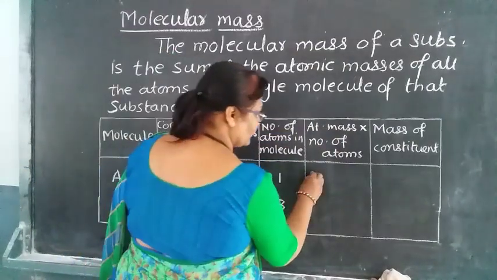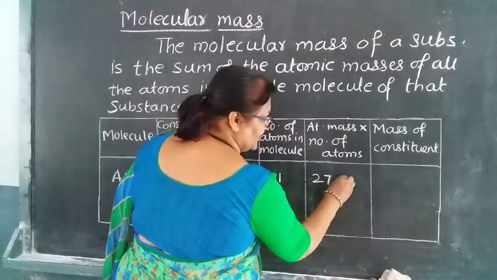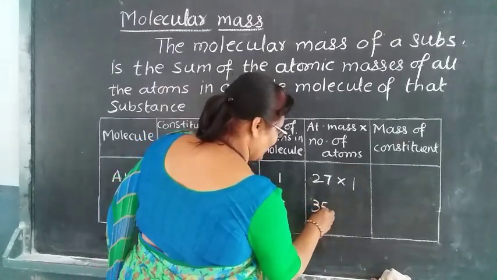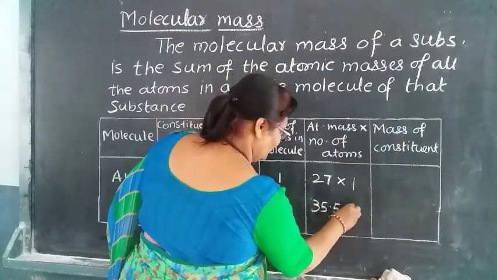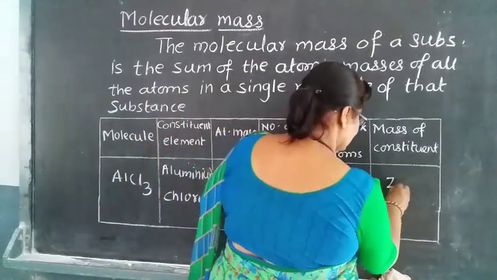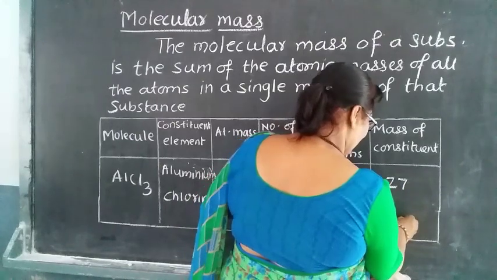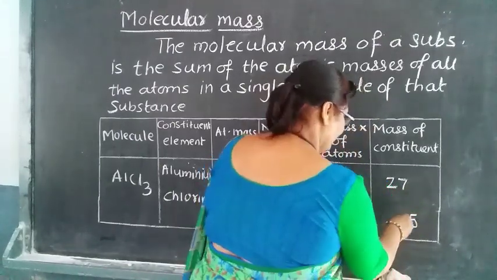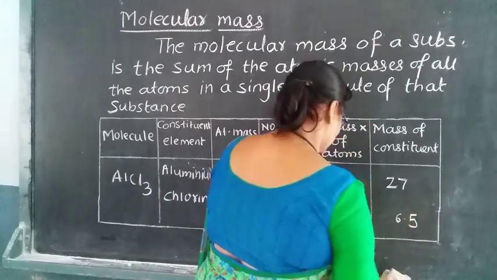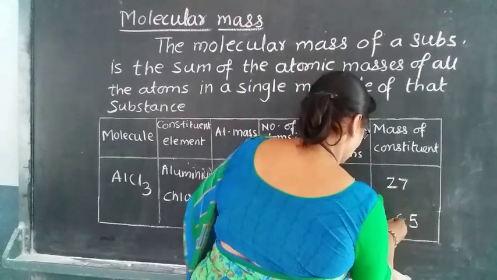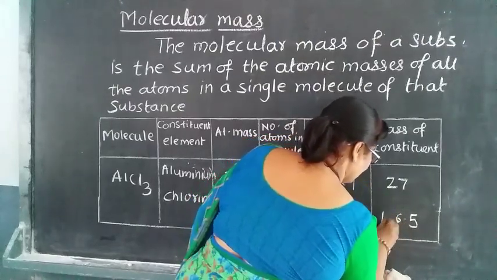So we have to do 27 into 1 and 35.5 into 3. So what does it come to here? 27, and here 5 3s are 15, 5 3s are 15, 6 here, 9 and 10.